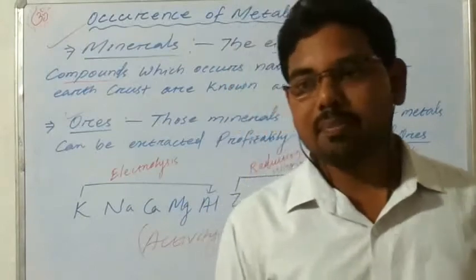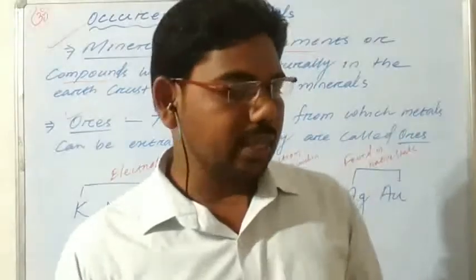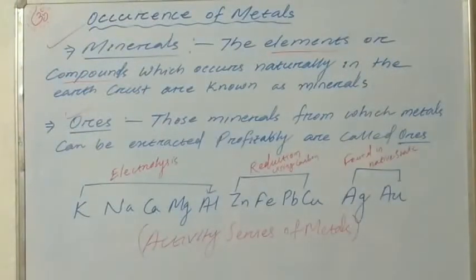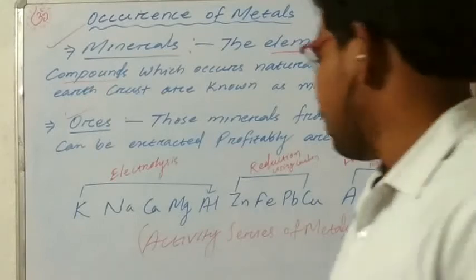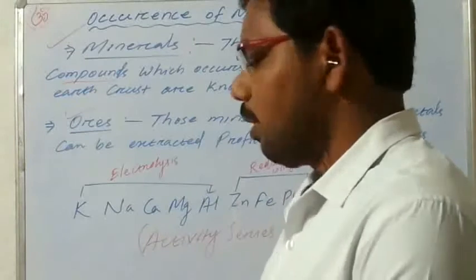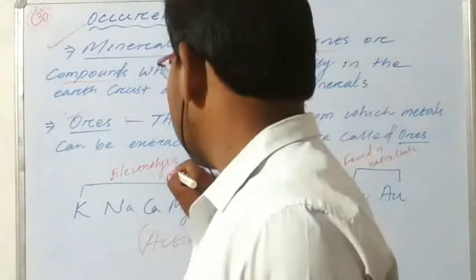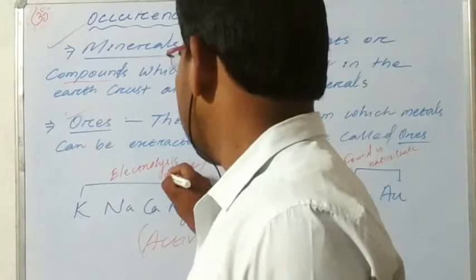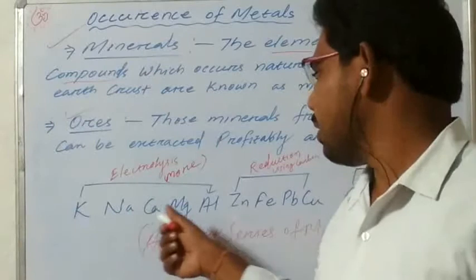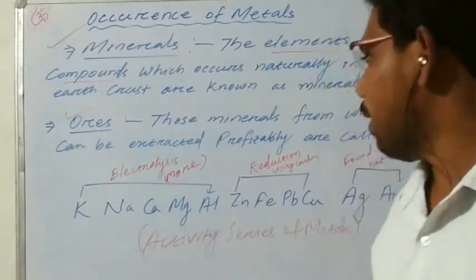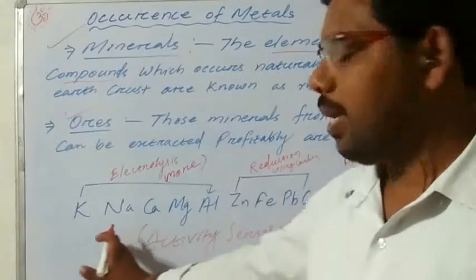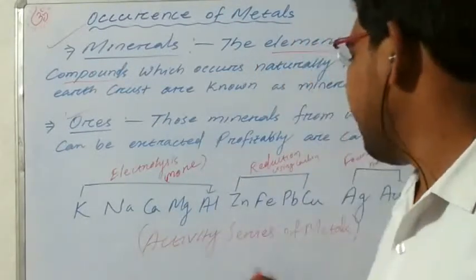So all these metals are categorized according to their reactivity series. Let us discuss the first one. This one is at the top of the activity series, the more reactive metals, like potassium, sodium, calcium, magnesium, and aluminium. These are placed at the top of the activity series.